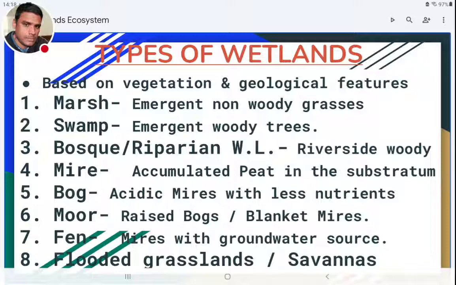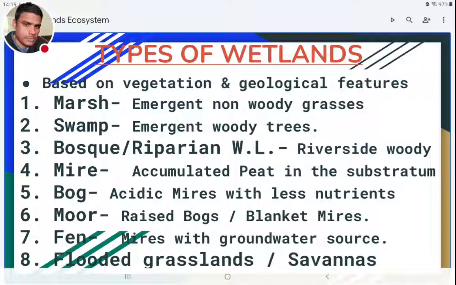And the seventh type is fens. These fens are also one type of mires only. Peat accumulation will be there in them, and fens usually have a groundwater source. The remaining ones, mires, bogs and moors, will not have a groundwater source. In all three of them, the groundwater source is obstructed by the accumulated peat layers. But fens will be receiving some groundwater also. So groundwater will enter onto the land surface.